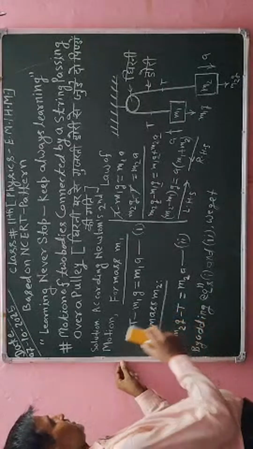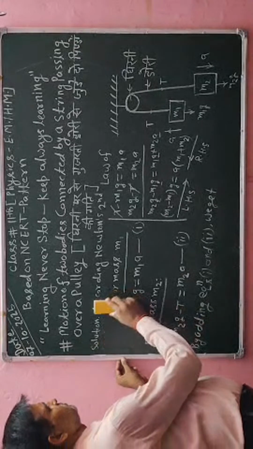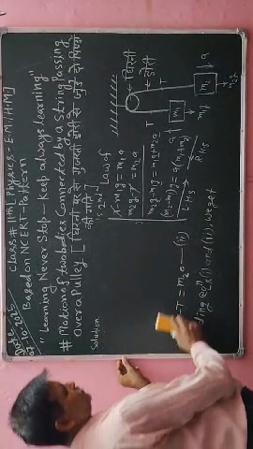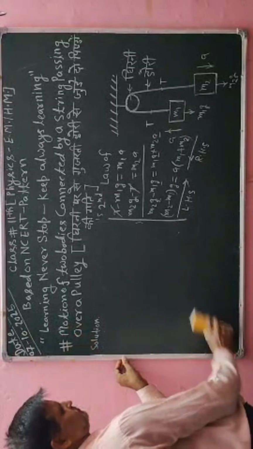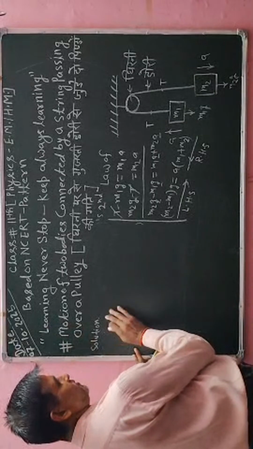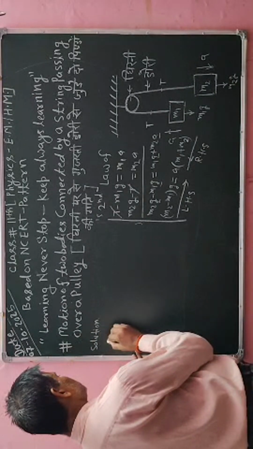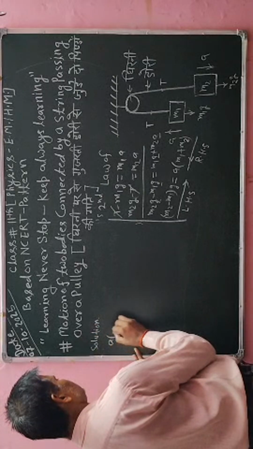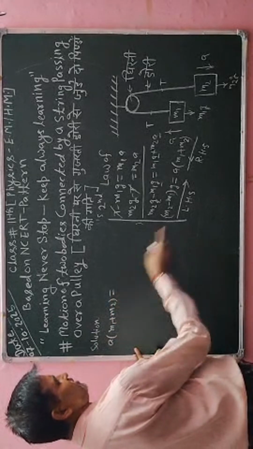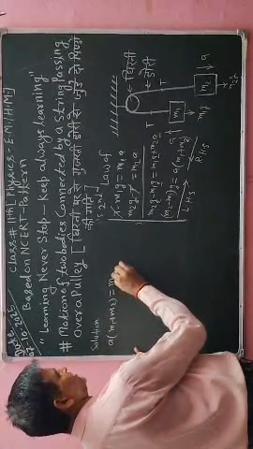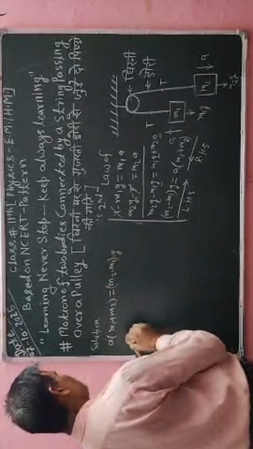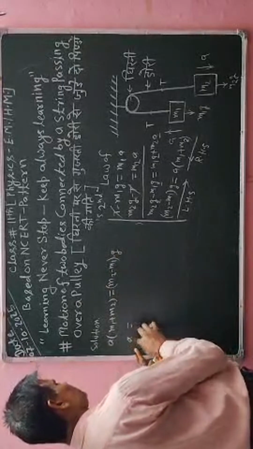Now I am going to erase information so that I can give its solution properly. Now here I will substitute all data from the right hand side to the left. So a, here I will write a in the bracket m1 plus m2, which is equal to, I have to write here m2 minus m1 into g. Okay, so here I have to get the value of only a.